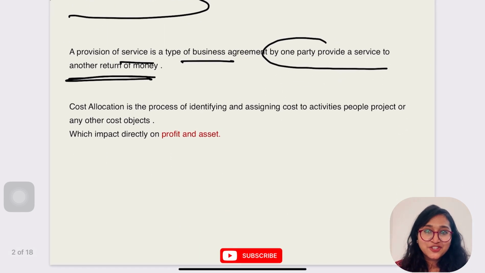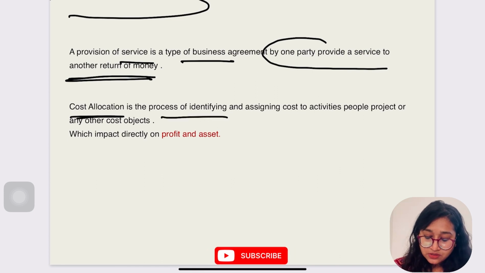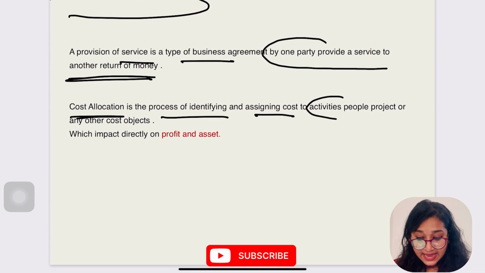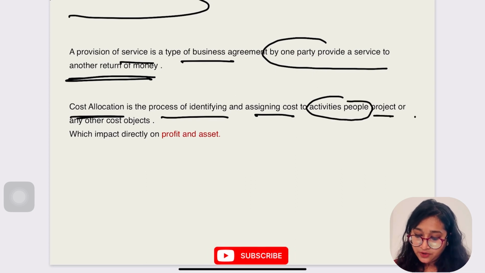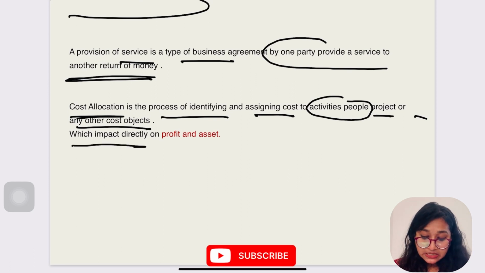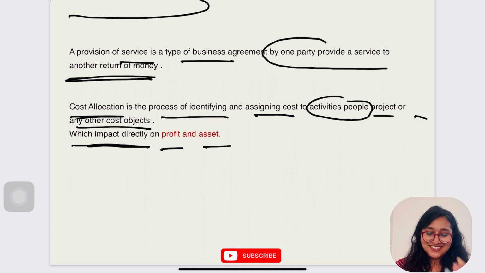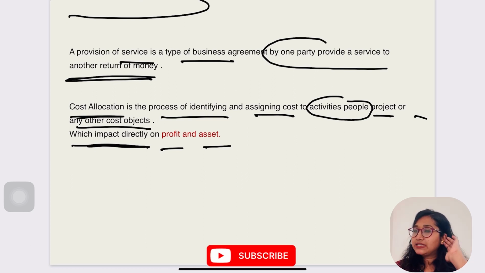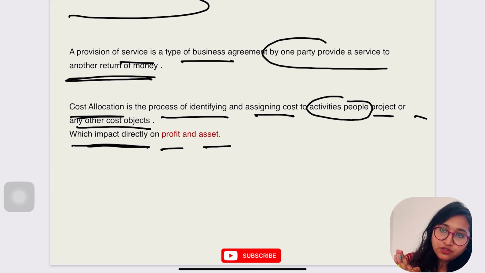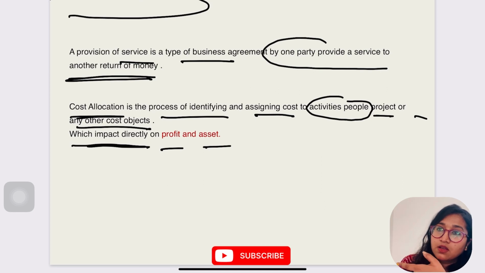Let's go for the definition of allocation of cost. Cost allocation is the process of identifying and assigning cost to the activities, people, projects, or any other cost object. They actually directly impact profit and asset. Is it clear? Let me give an example. For example, any product is manufactured, let's take a bike.